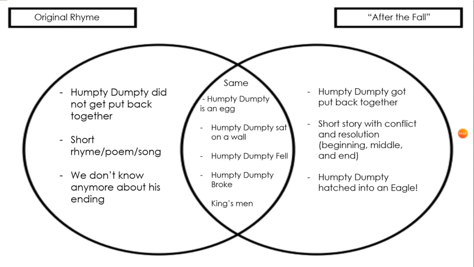And they're the same because Humpty Dumpty's an egg. He sat on a wall. He fell. He broke. And they did have king's men mentioned in both stories. So that is my Humpty Dumpty little supplemental lesson.